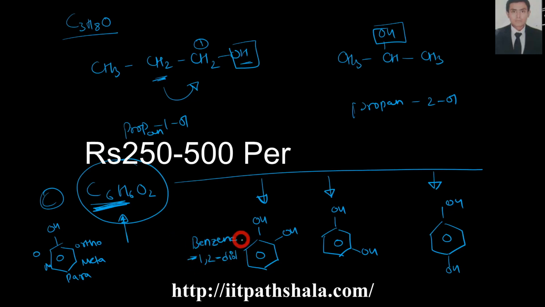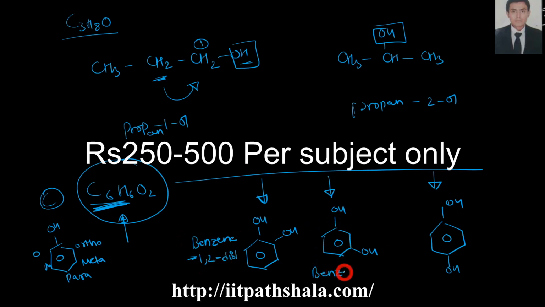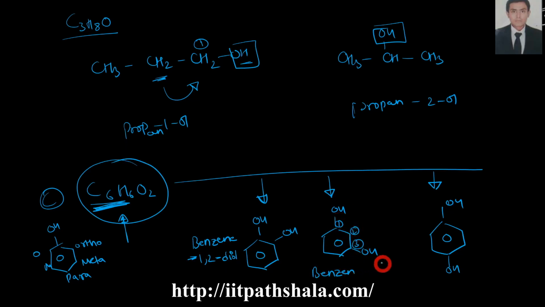Okay, benzene-1,2-diol, and in this you can name it starting from here only, 1, 2, and 3, at the third position itself. So OH is at the first and third positions: benzene-1,3-diol. And you can name this fellow by yourself: benzene 1, 2, 3, 4, benzene-1,4-diol, respectively.